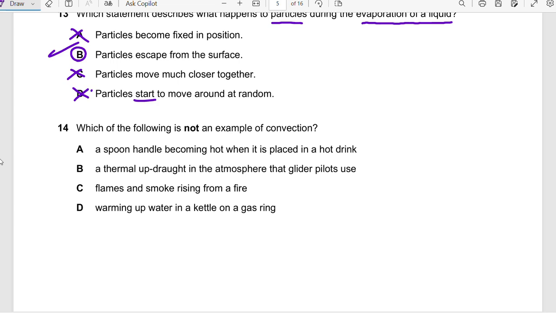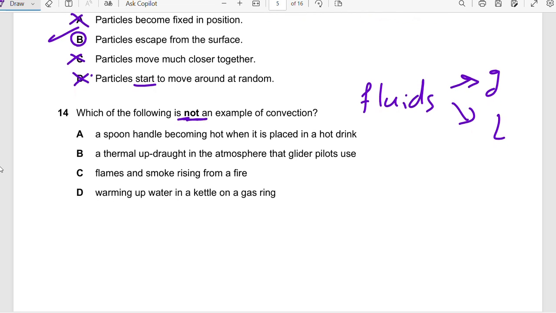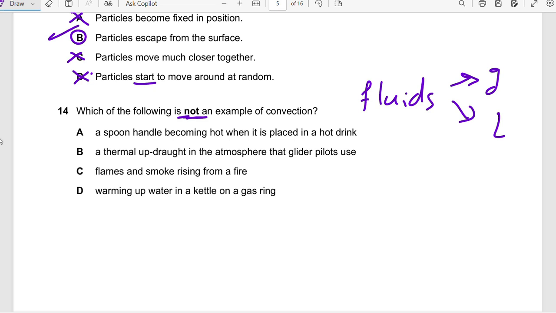Question 14, which of the following is not an example of convection? Let's remember, convection happens in fluids, either gases or liquids. The thing that happens in solids, we call conduction.